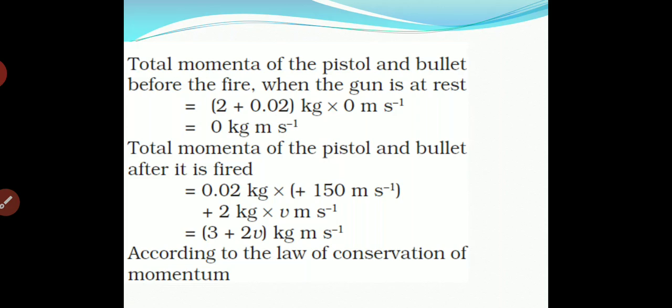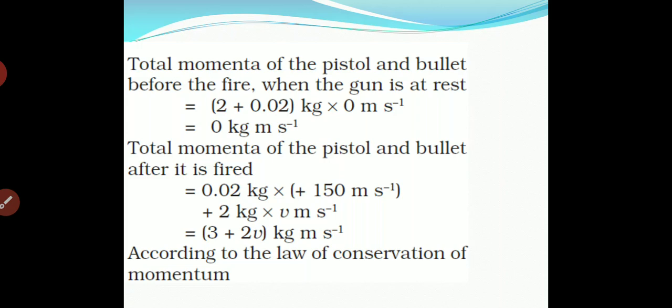The final velocity of the bullet is given as 150, but the pistol final velocity is not given, so we have to find that. Here we have taken 0.02, the mass of the bullet, into the final velocity of 150 meters per second, plus 2 kg, the mass of the pistol, into V, the final velocity for the pistol. Simplifying that, we will get 3 plus 2V kg meter per second.